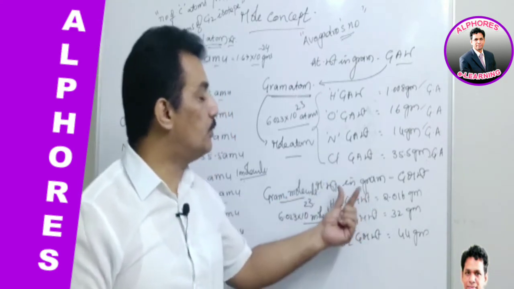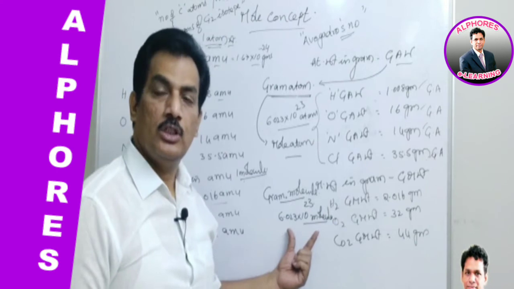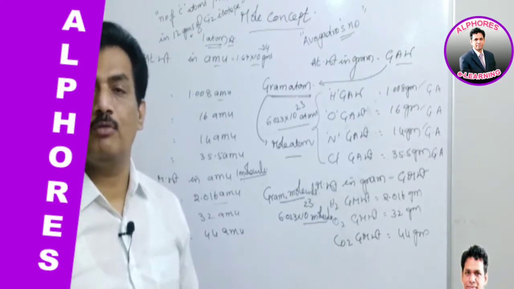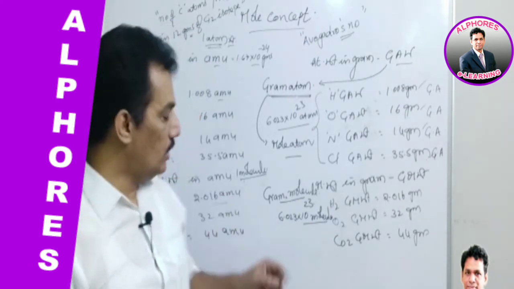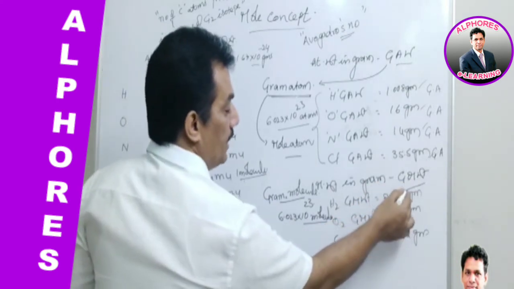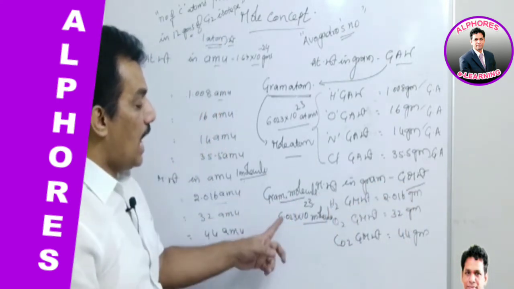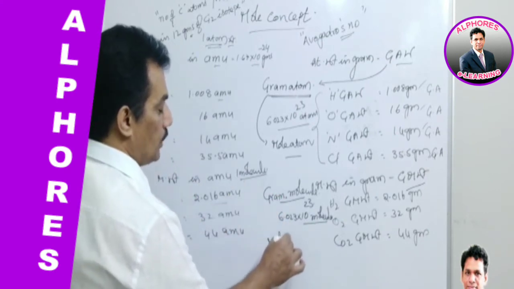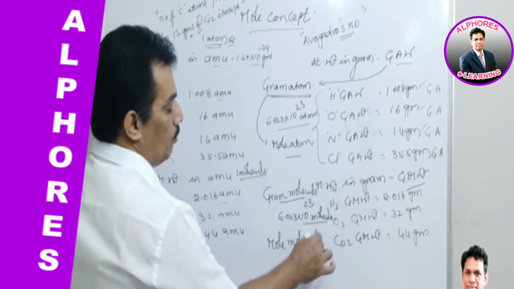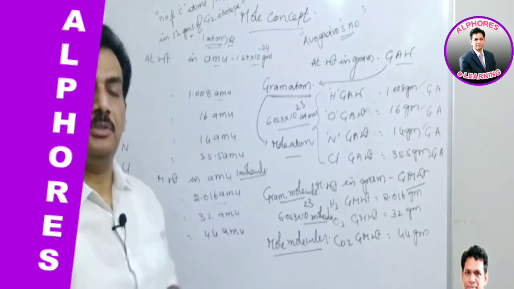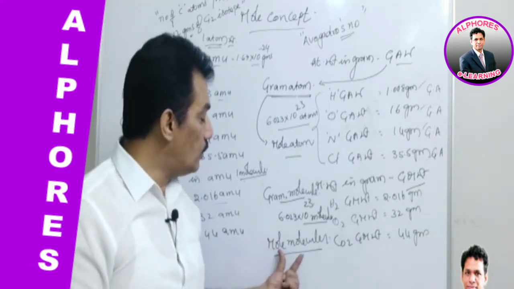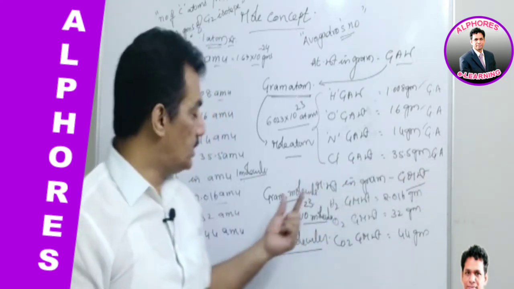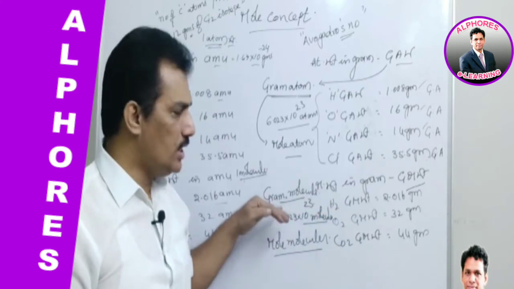And this gram molecule of substance possesses Avogadro number of molecules. So by mole definition, any chemical substance that possesses Avogadro number of chemical species is known as 1 mole. So here, 1 gram molecular weight, nothing but gram molecule, has Avogadro number of molecules, hence it is also known as mole molecules. Simply, clear? Mole molecules means Avogadro number of molecules present, and its weight is gram molecular weight. It is termed as gram molecule.